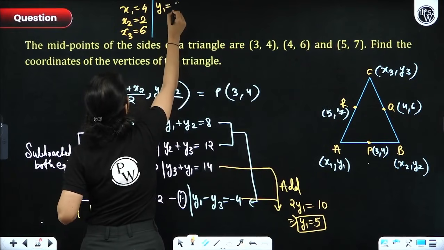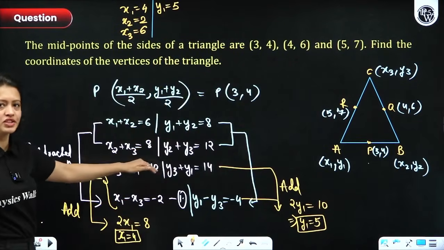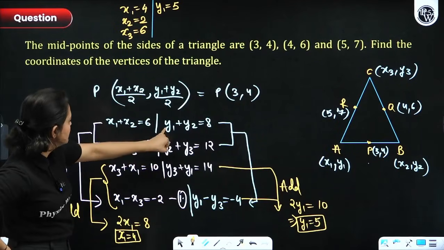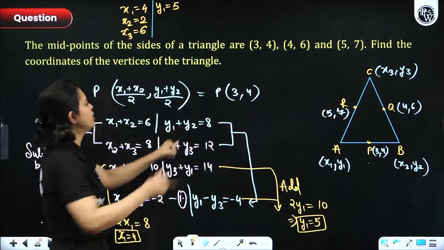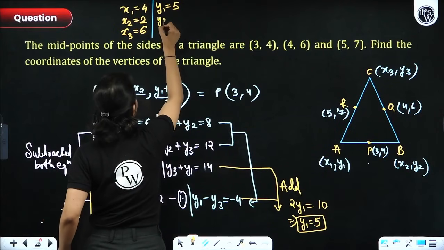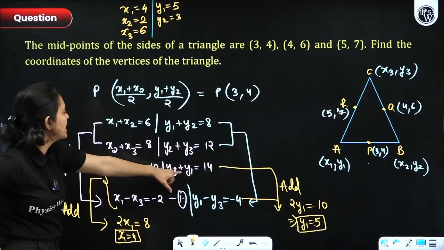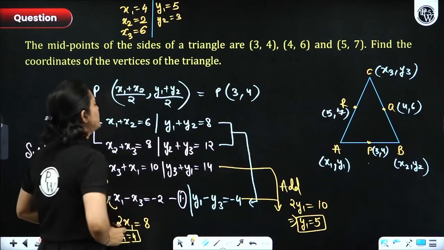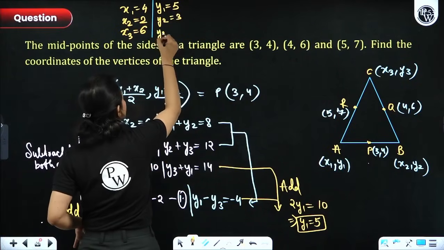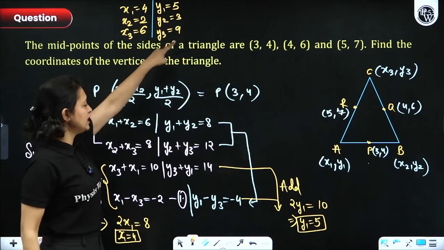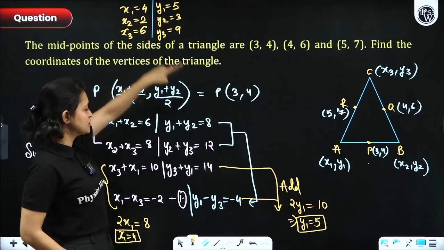Now you can figure out all of the other variables here easily. So here, let's just put 5. If I put 5 here, y2 comes out to be 3. And finally, if I put y1 as 5, then y3 comes out to be 9. And you can check: 5 plus 3, 8. 9 plus 3, 12. And finally 9 plus 5, 14.